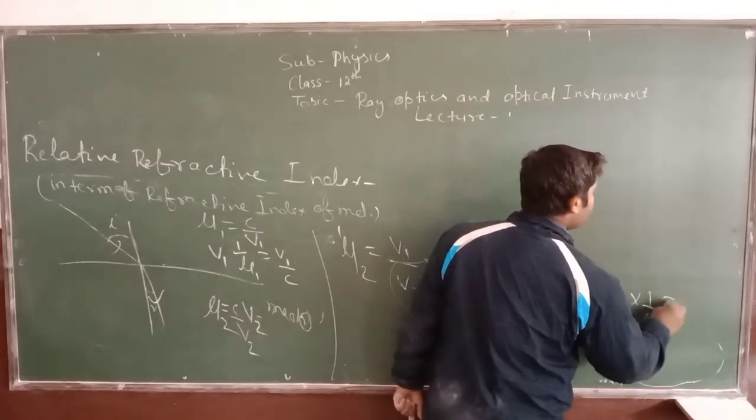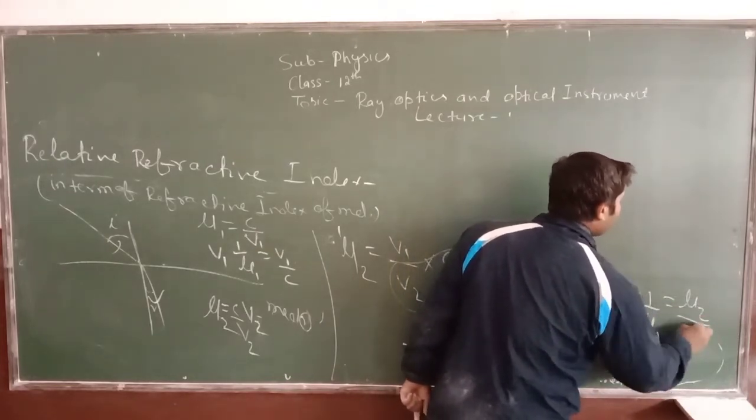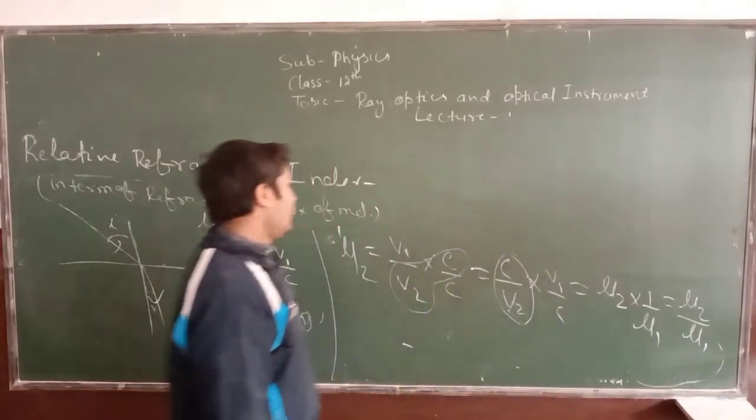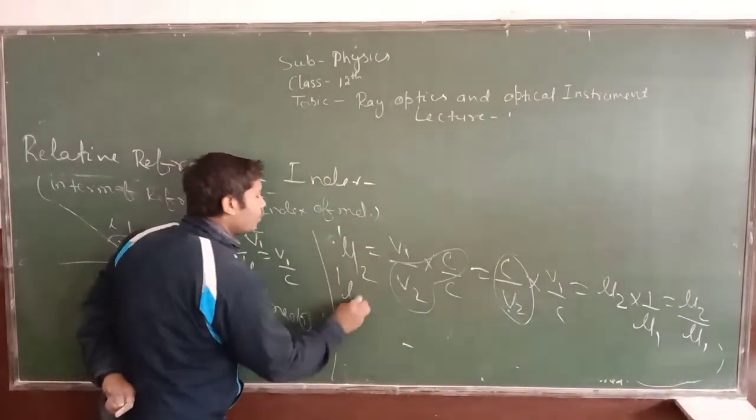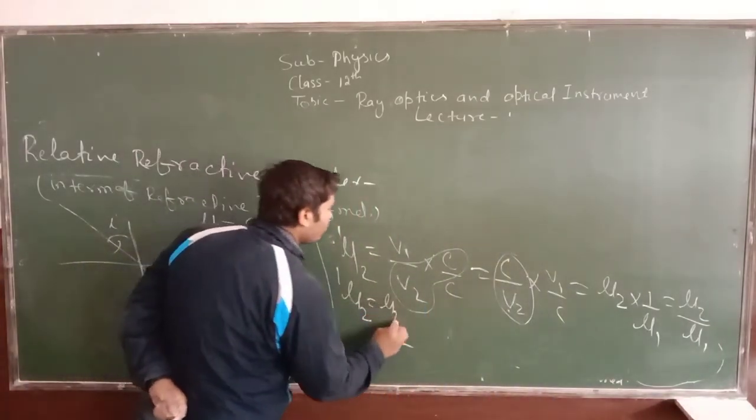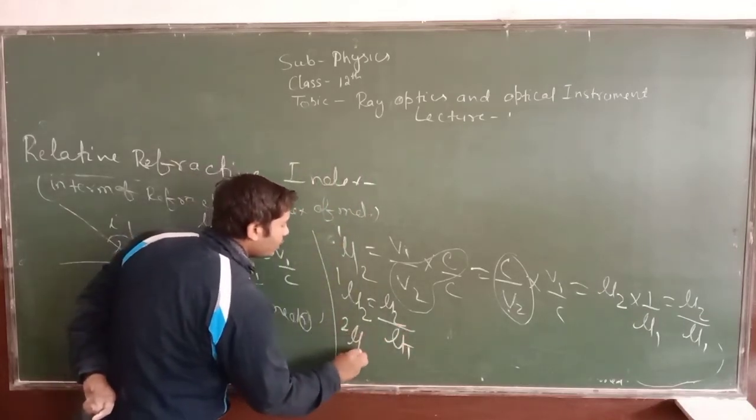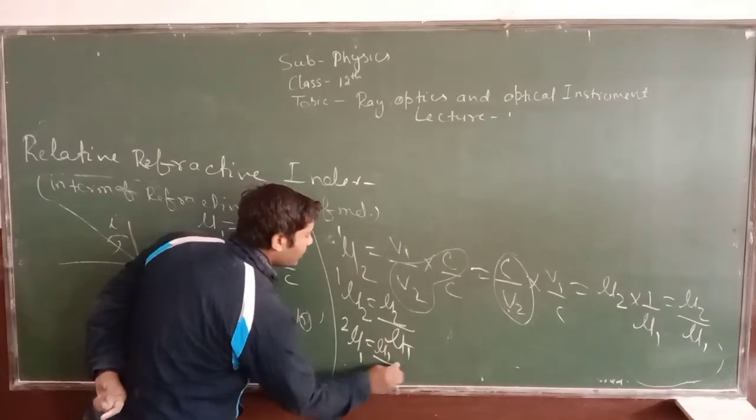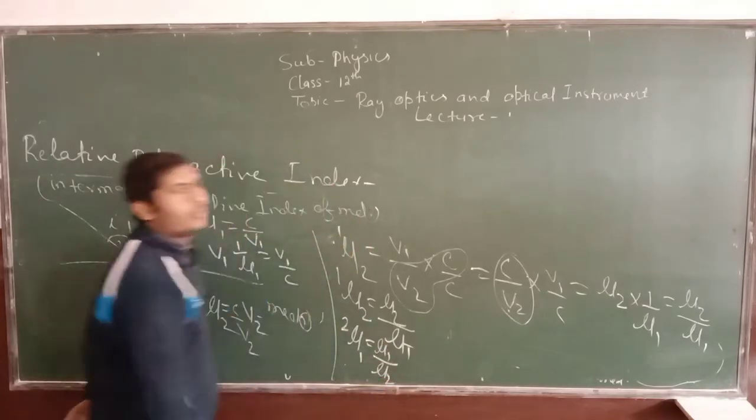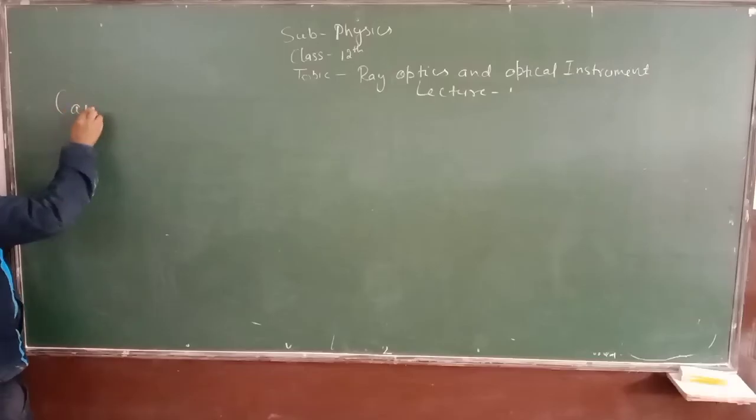This will be mu2 upon mu1. Means 1 mu2 will be equal to, in terms of refractive index, mu2 upon mu1. Likewise, 2 mu1 can be written as mu1 upon mu2.